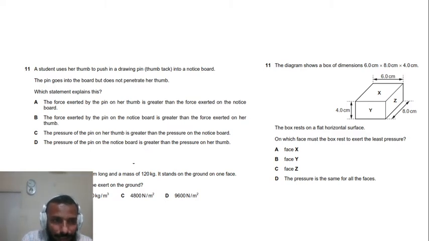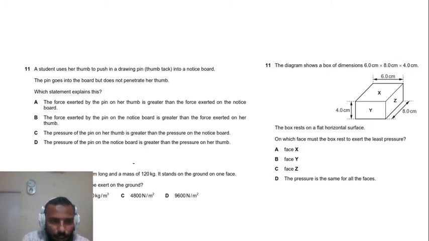Now, choice A says the force exerted by the pin on her thumb is greater than the force exerted on the notice board. The thumb pin is actually a channel through which a force is being transmitted. So, irrespective of the shape of the channel, the same force will be transmitted to the notice board, because the force is being applied through the arm, and the arm is the same. The pin is a transmission guide through which the force passes. So, the force doesn't change actually. So, both A and B are wrong. Force is not greater or smaller. So, go to C and D.